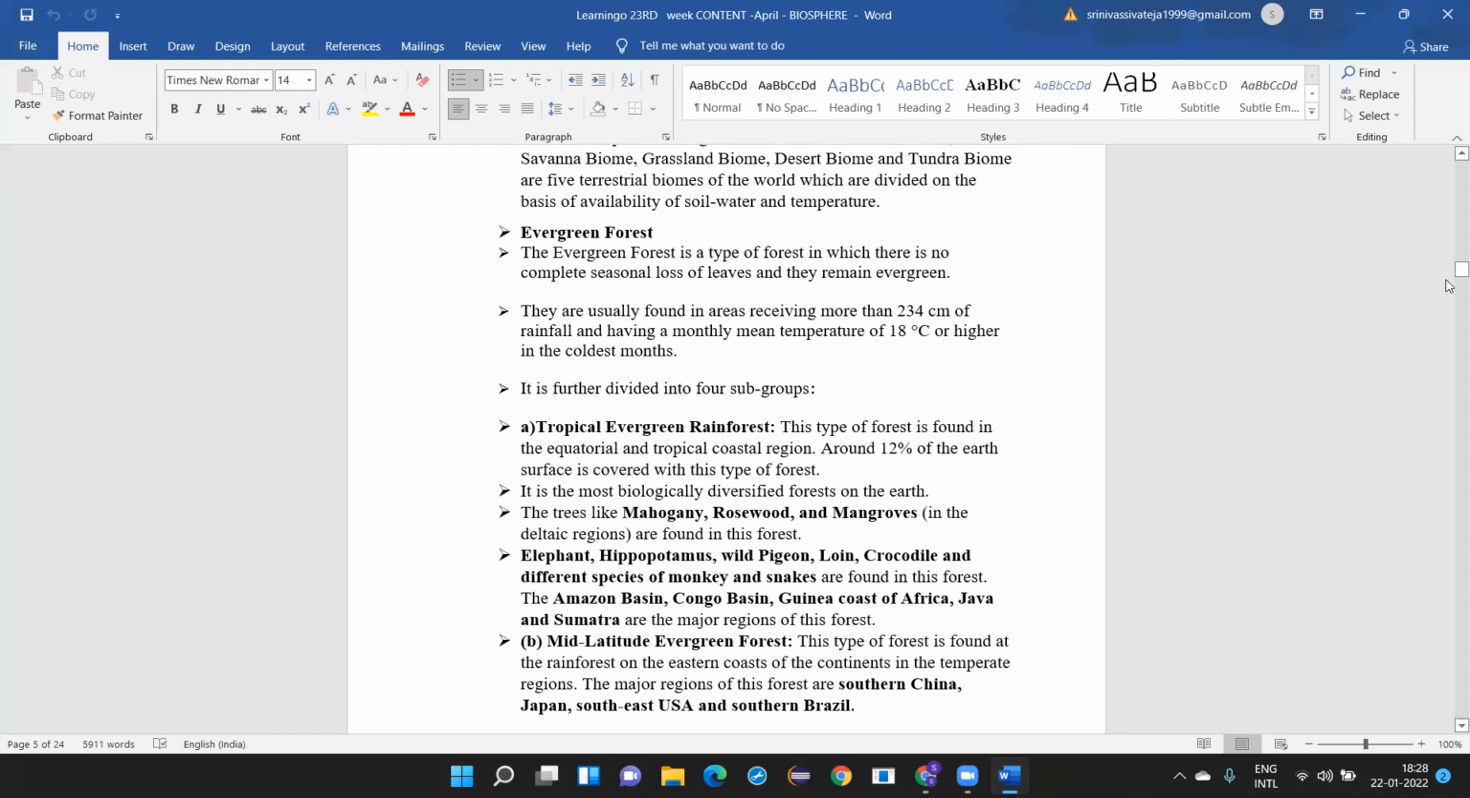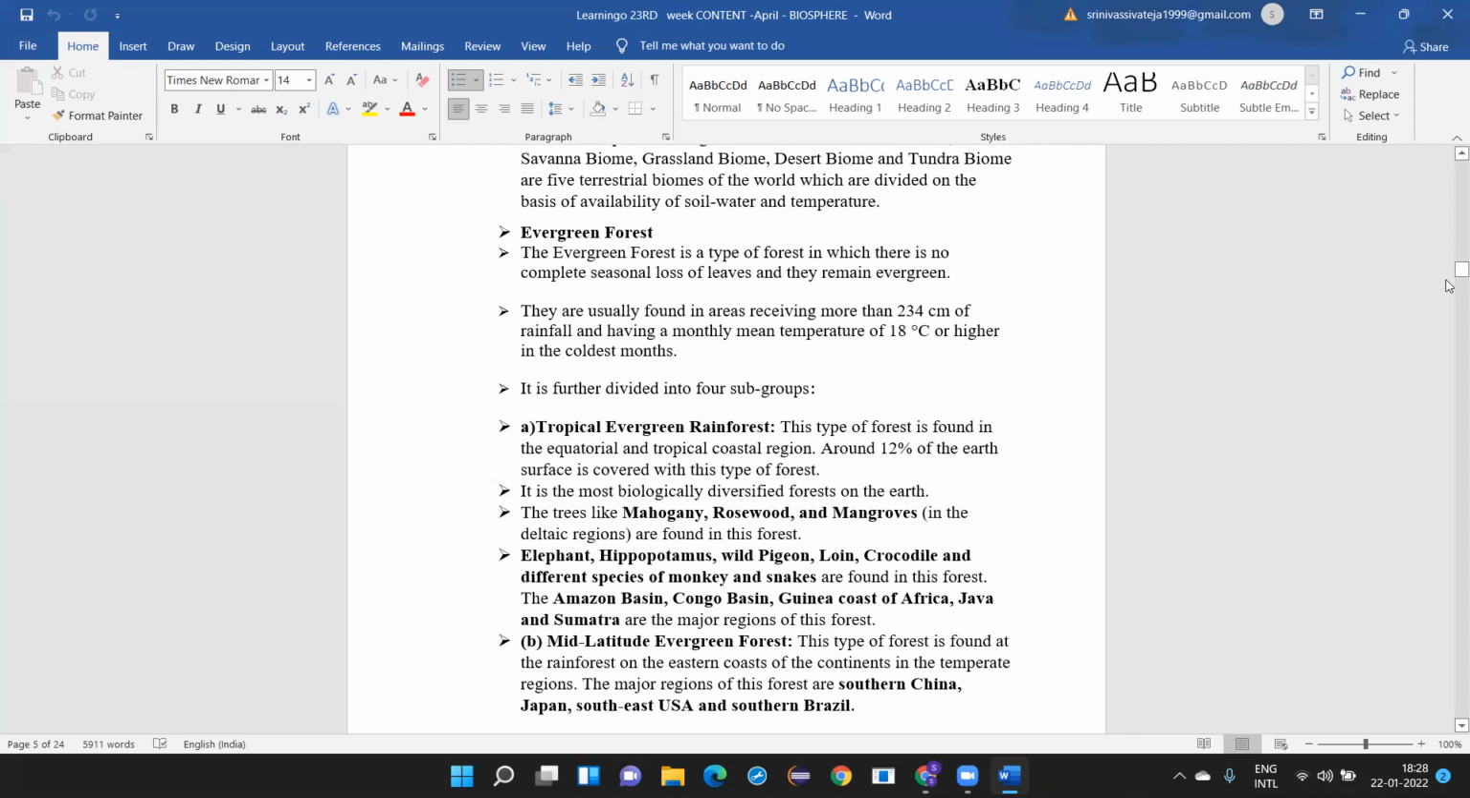Elephant, hippopotamus, wild pigeon, lion, crocodile, and different species of monkey and snakes are found in this forest. The Amazon basin, the Congo basin, the Guyana coast of Africa, Java, and Sumatra are the major regions of this forest. So worldwide, you should know what the regions are that come under this. The Amazon basin, you all know about the Amazon basin.